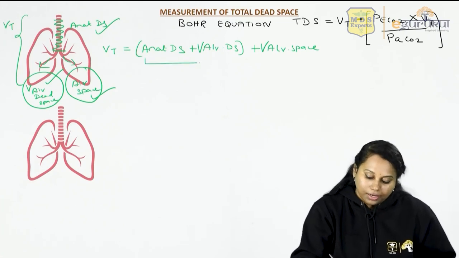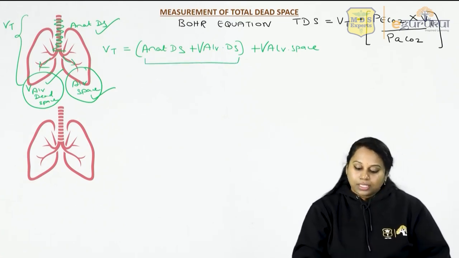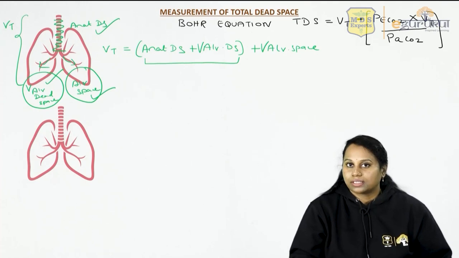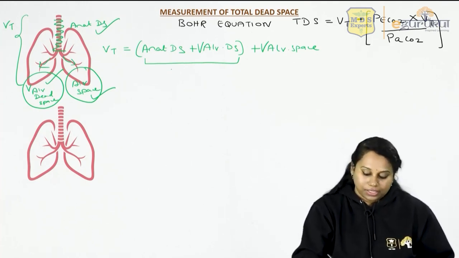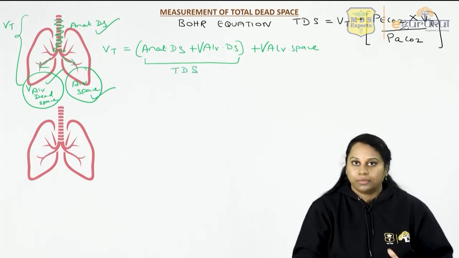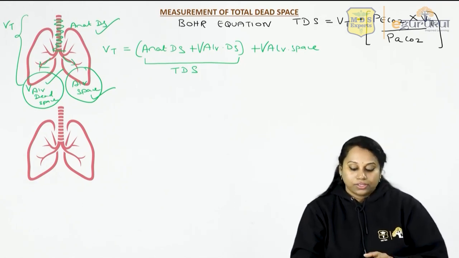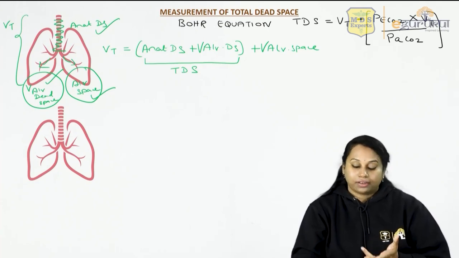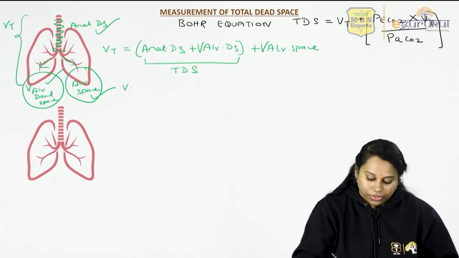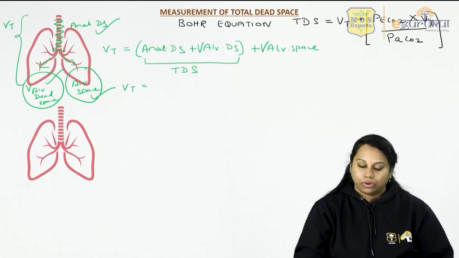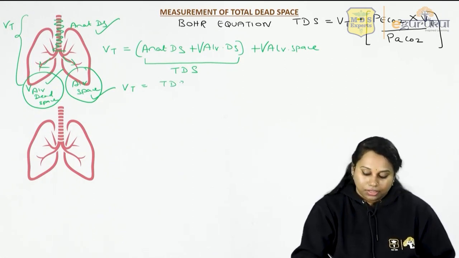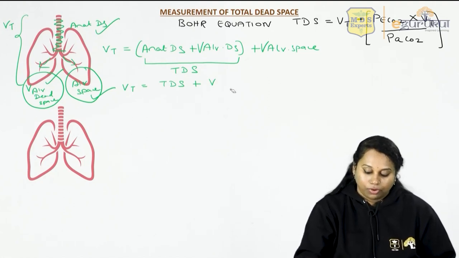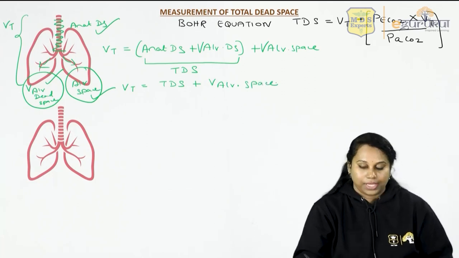What is anatomical dead space plus alveolar dead space? Total dead space. So you add both, and that is nothing but total dead space. So instead of anatomical dead space plus alveolar dead space, I can write total dead space. So now the equation becomes: tidal volume equals total dead space plus volume of alveolar space.